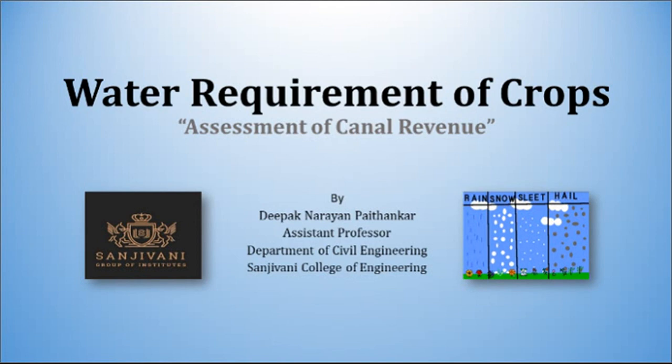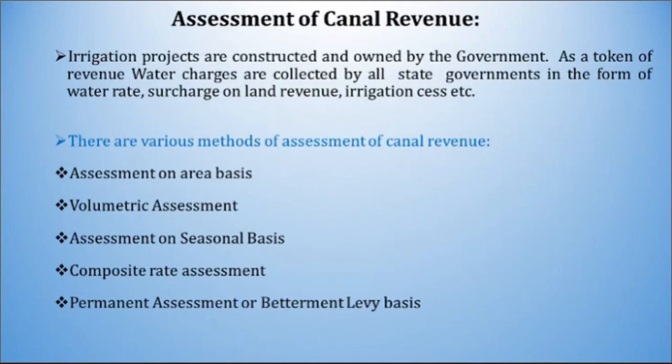In continuation with earlier lectures, we will see how the assessment of canal revenue is done. So let us start. Irrigation projects are constructed and owned by the government. As a token of revenue, water charges are collected by all state governments in the form of water rate, surcharge on land revenue, irrigation cess, etc.